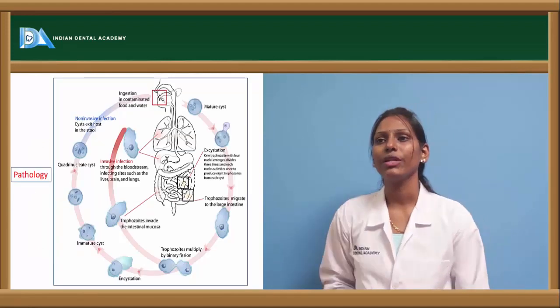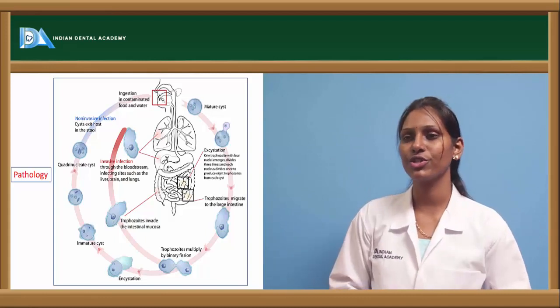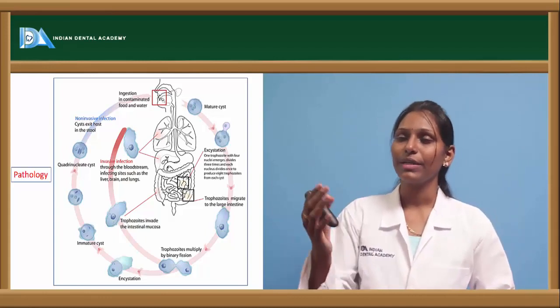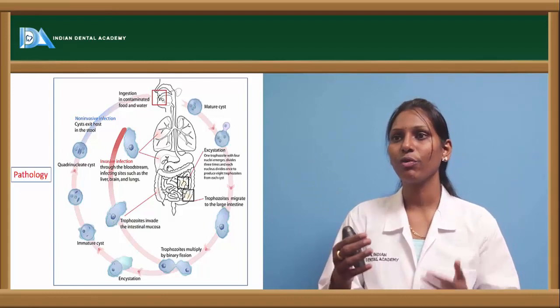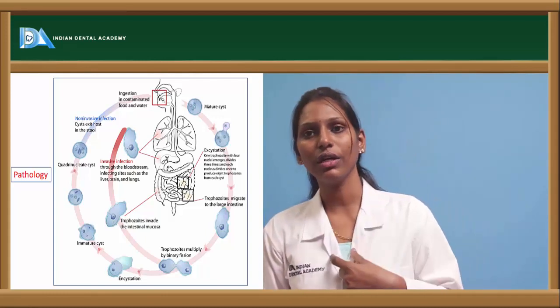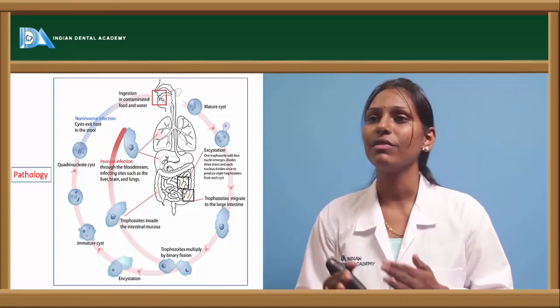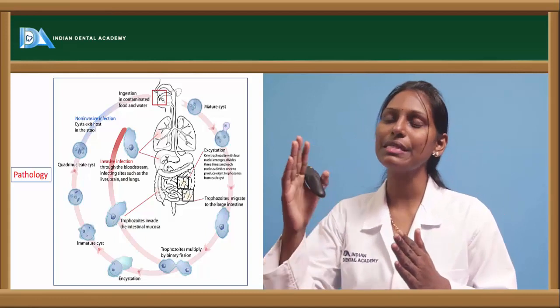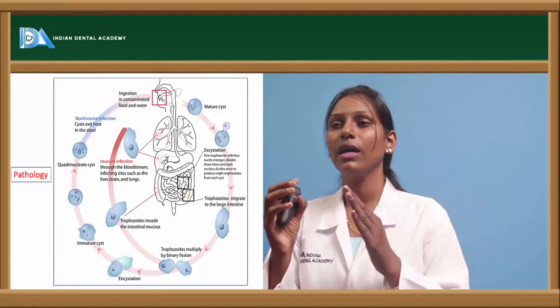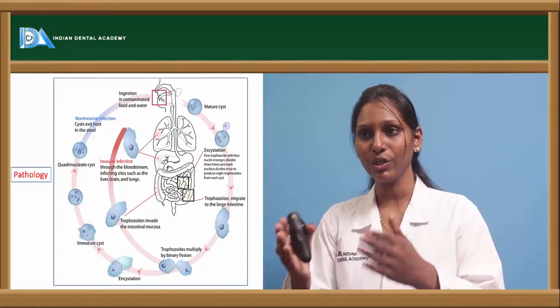Now coming to the pathology, here is a flow chart which shows how it actually happens. On ingestion of contaminated food and water, the mature cyst will enter your gut. And when it enters, there will be an invasive infection. Initially there will be excystation, where the trophozoite within the nuclei will emerge, divide, and then enter the bloodstream.